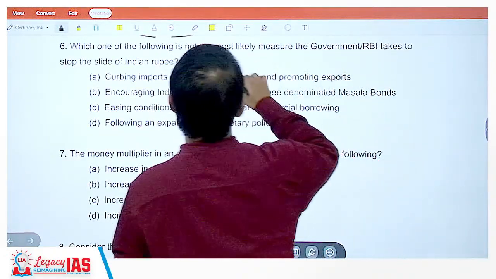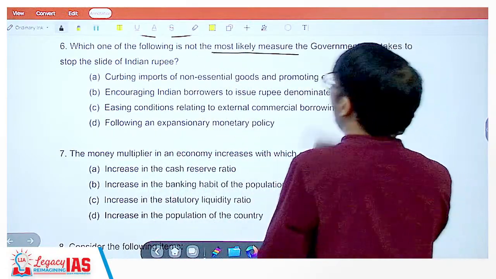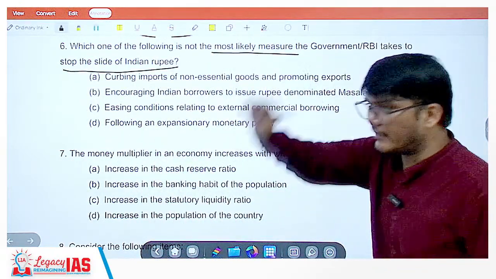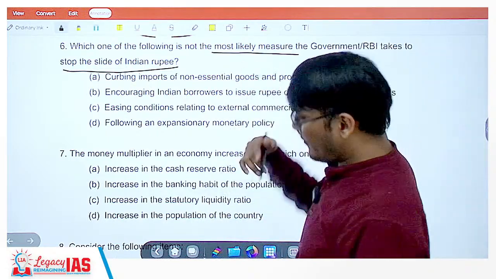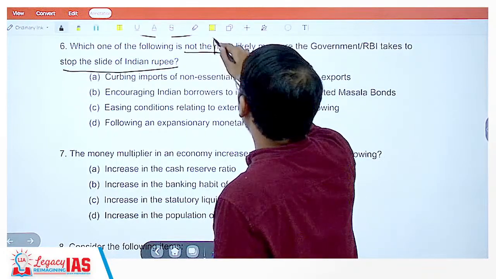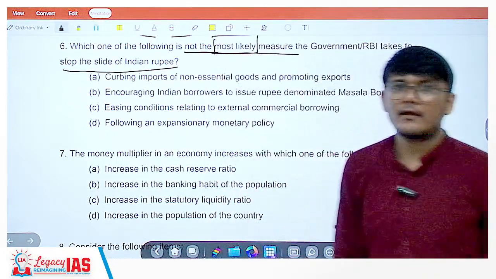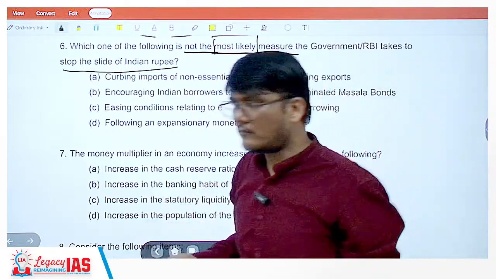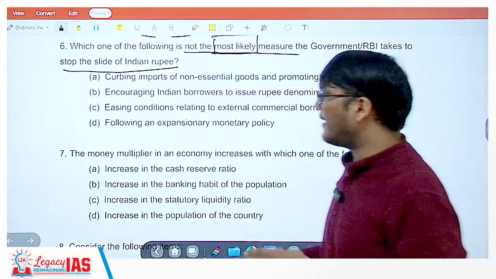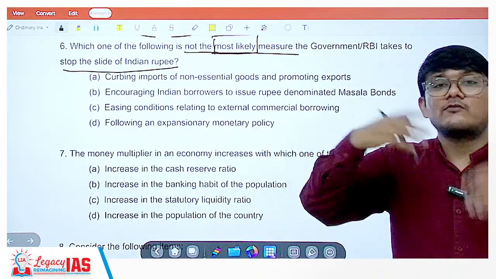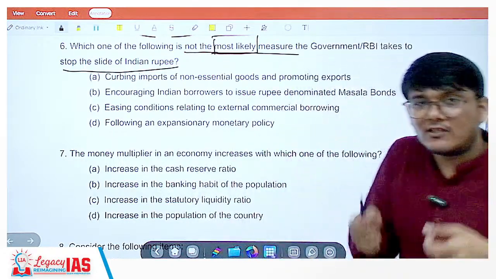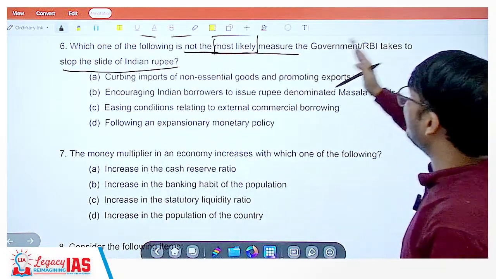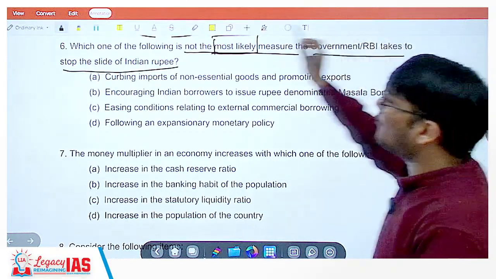Which one of the following is not the most likely measure the government or RBI takes to stop the slide of the Indian rupee? Again, look at the wordings. Very important to understand. They have used the phrase most likely. That means the government can do any of the things, but what is most likely that they will or will not do? They are asking for the best possible option.